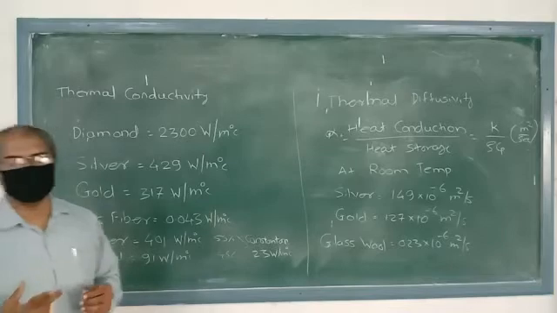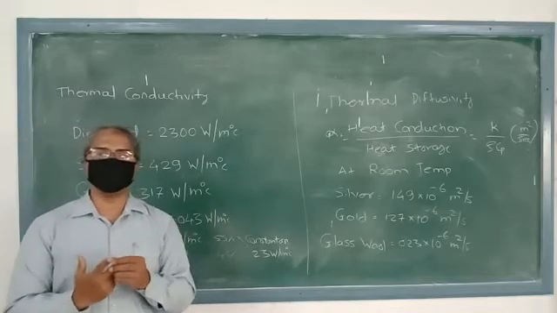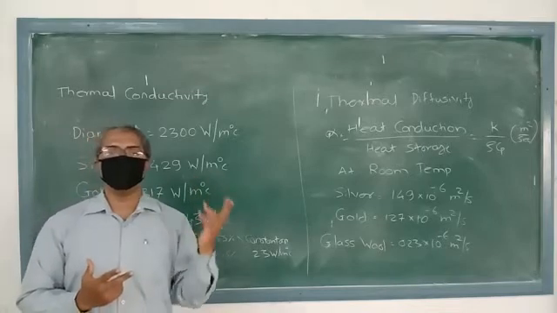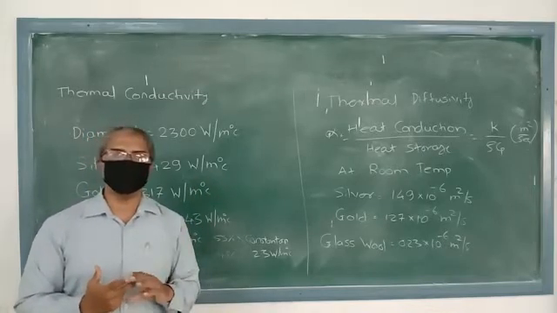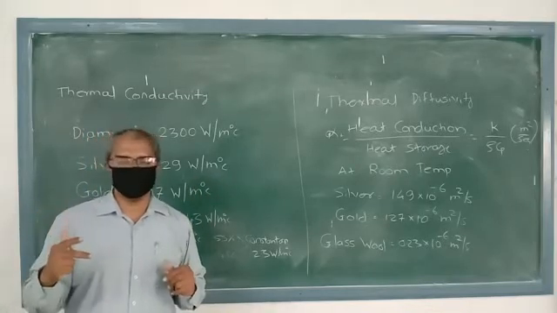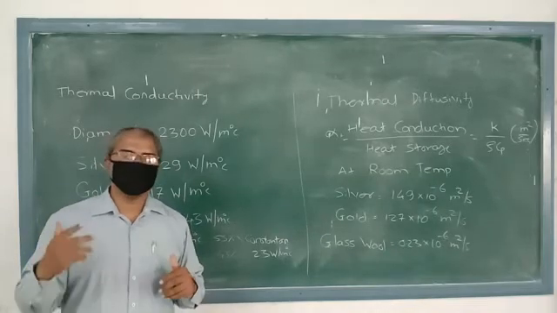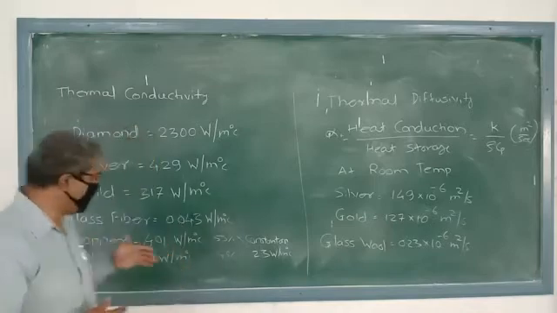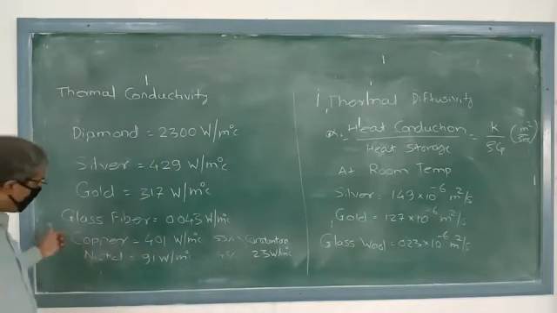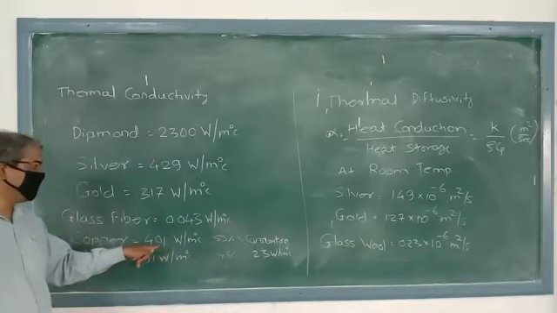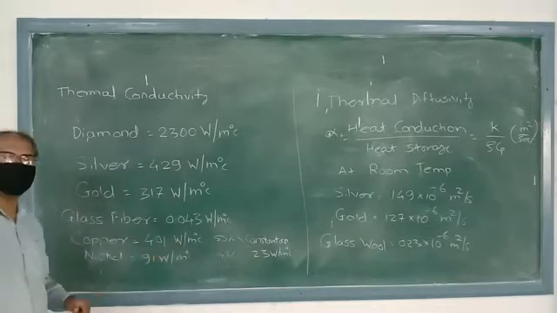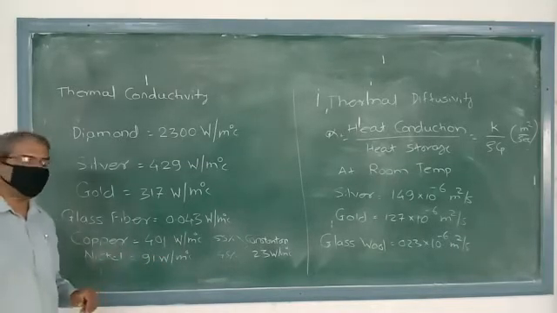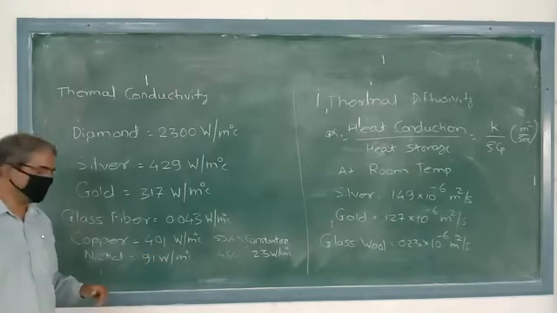Suppose we have two materials having higher thermal conductivity, and we prepare one material by combining these two pure metals or materials. Then the combination does not give the higher thermal conductivity. Let's see one example. Copper has thermal conductivity 401 watt per meter degree Celsius, and nickel has thermal conductivity 91 watt per meter degree Celsius.